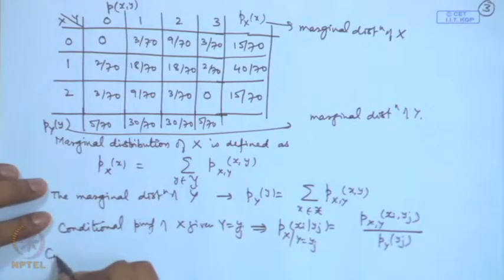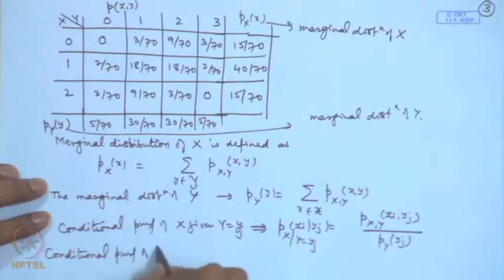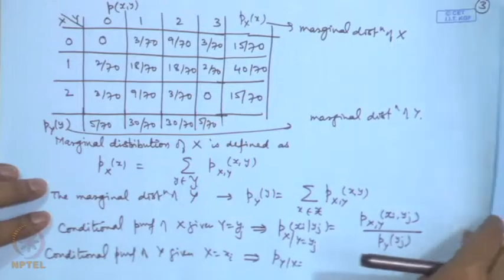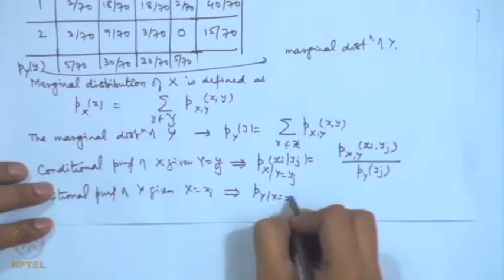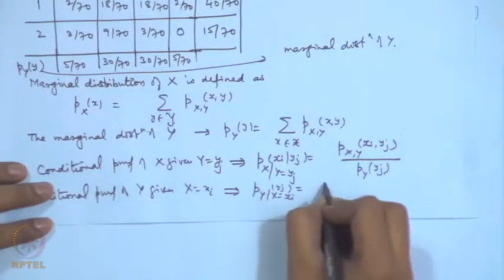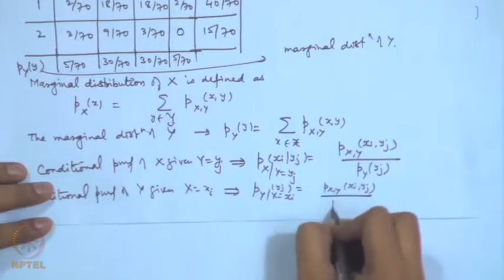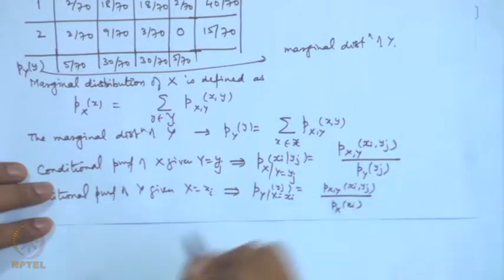Similarly, we can define the conditional distribution of y given x is equal to x_i, that is p y|x (y_j | x_i), equal to p x y divided by p x (x_i).